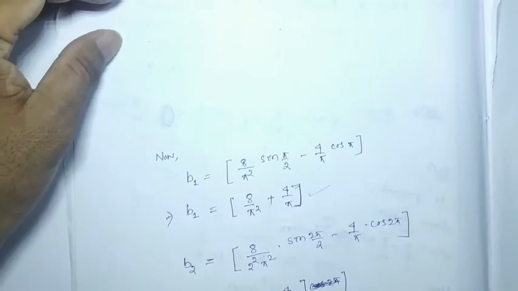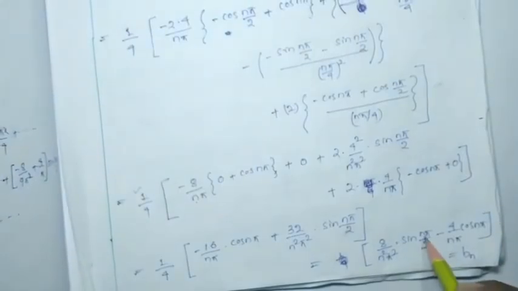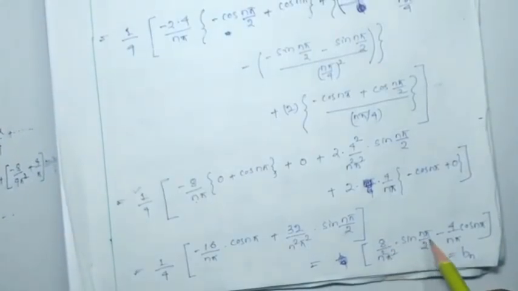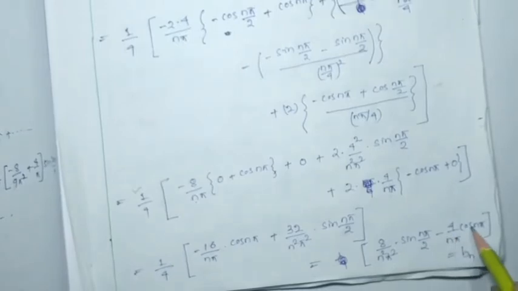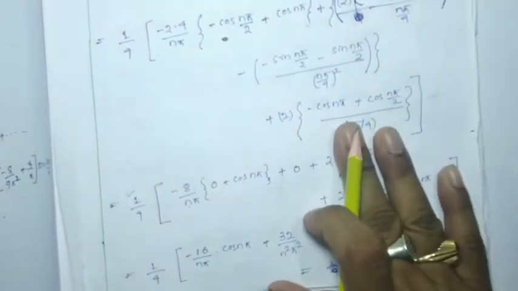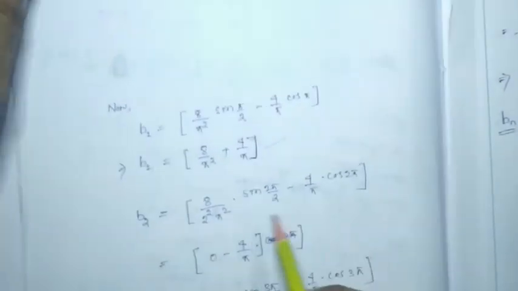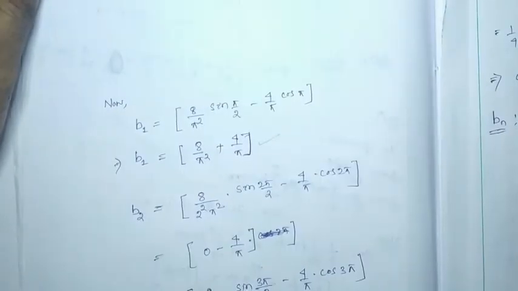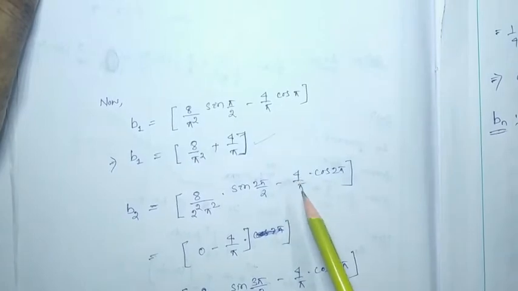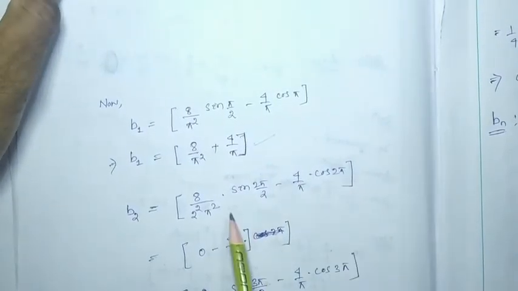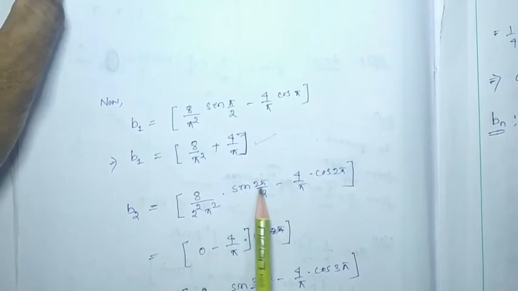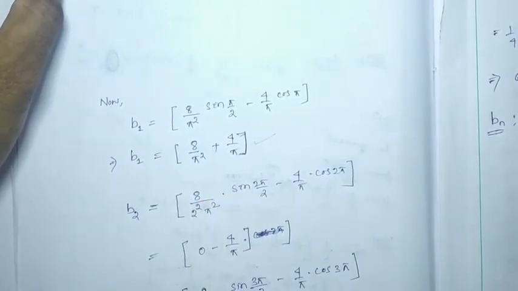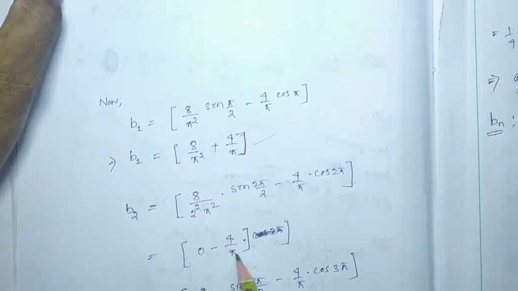This is our B1. B2 will be how much? Instead of n we have to put 2, then it will be 8 by 2 square pi square sin 2 pi by 2 minus 4 by 2 pi cos 2 pi. Okay. So sin 2 pi by 2 means sin pi will be equal to 0, the whole term will be 0, and we get minus 4 by pi. So B2 we got this much. B3 similarly we can get this much.